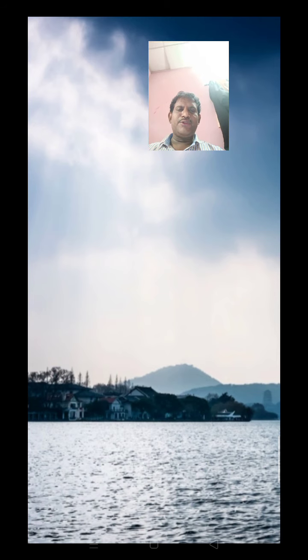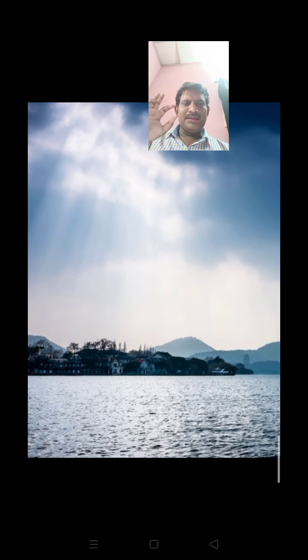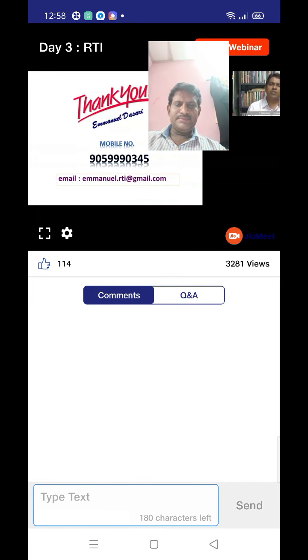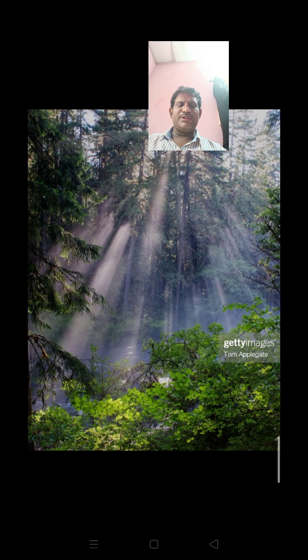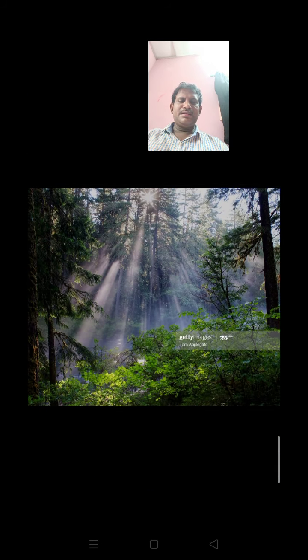Therefore, seawater appears blue in color. This is another example of Tyndall effect.